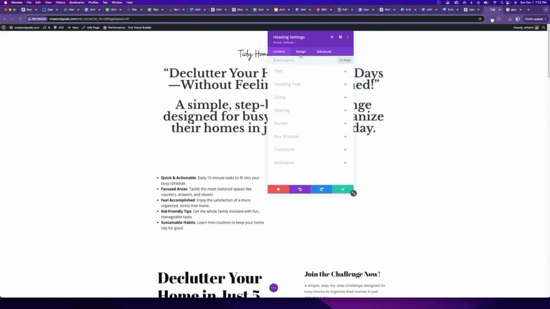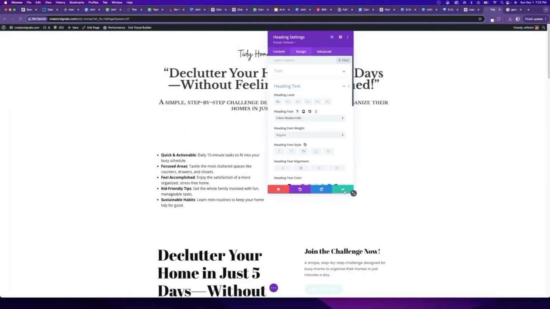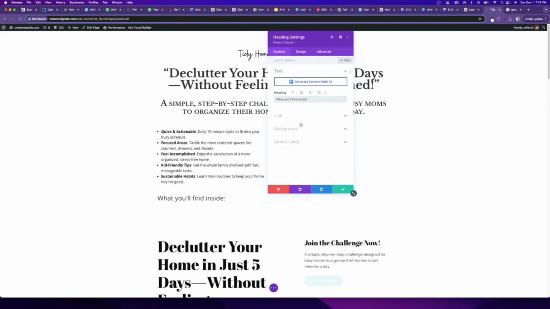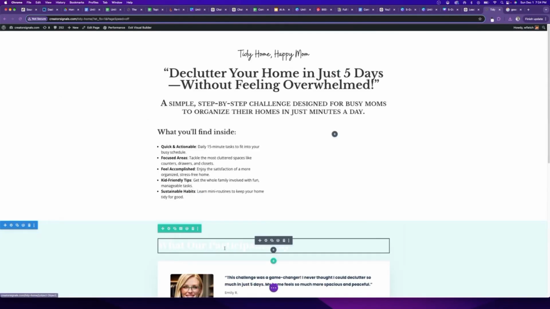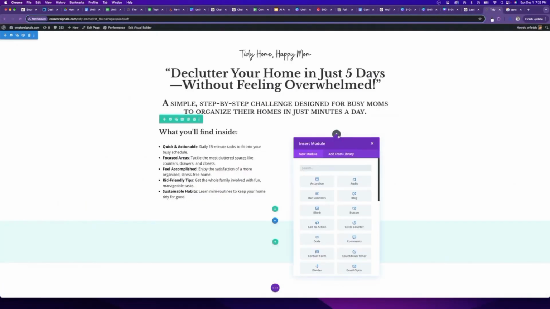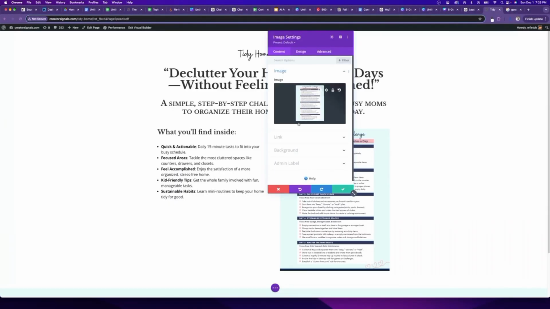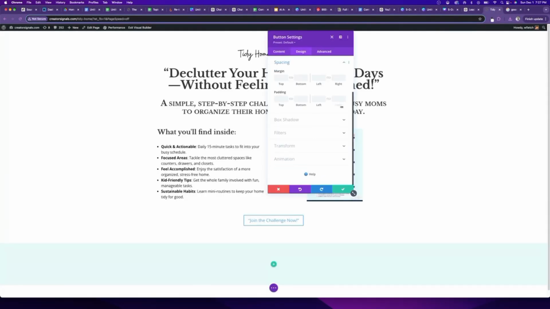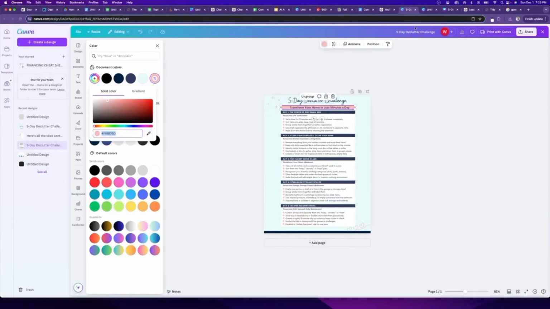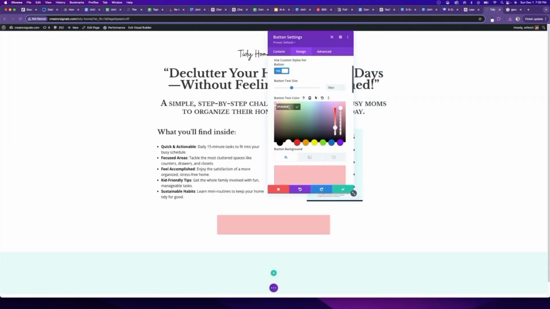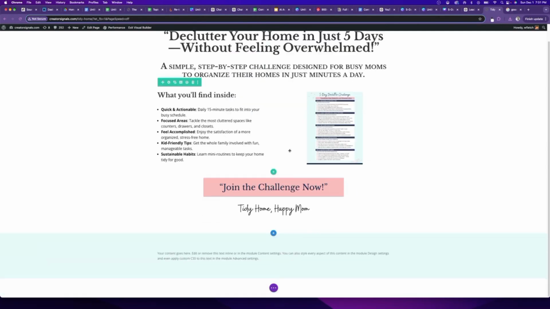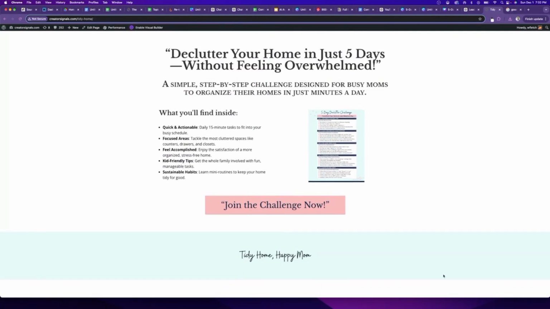With this page, we'll make sure that we continue to use the same color scheme and style that we used when designing our product and our lead magnet, because we want to keep the branding cohesive. At the end, I'll add a button where we can connect up to our autoresponder and people can join our email list. The goal here is to make the page clean, easy to navigate, and focus on driving people signing up to the opt-in. After just a few tweaks, we have a nice optimized opt-in page ready to collect leads and start building our audience.